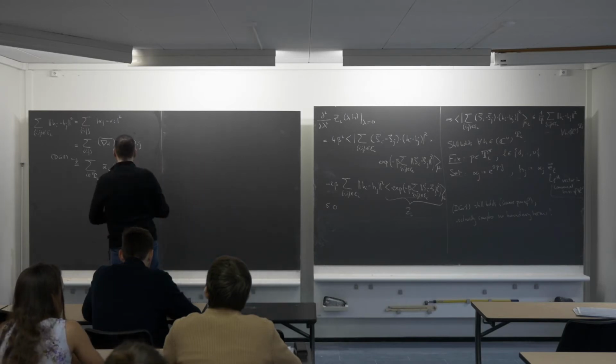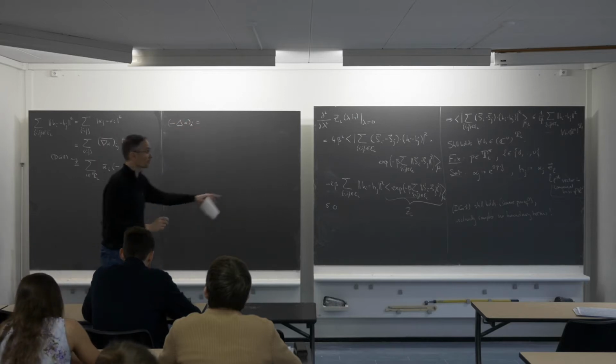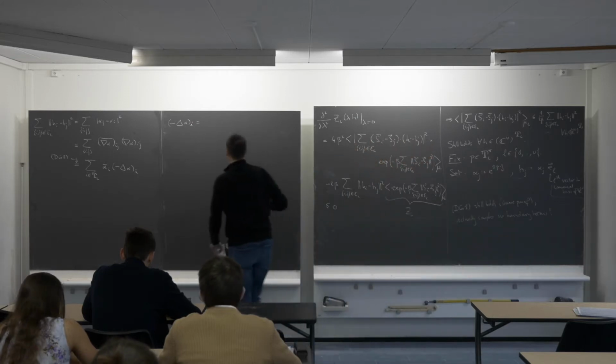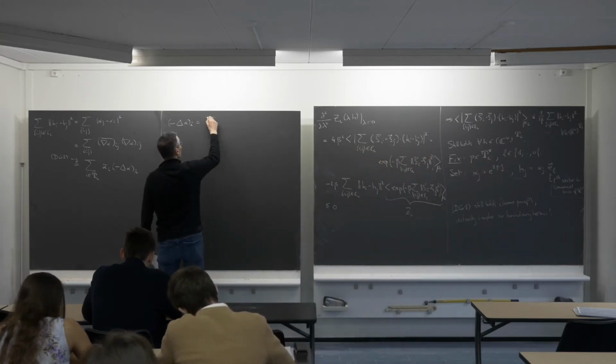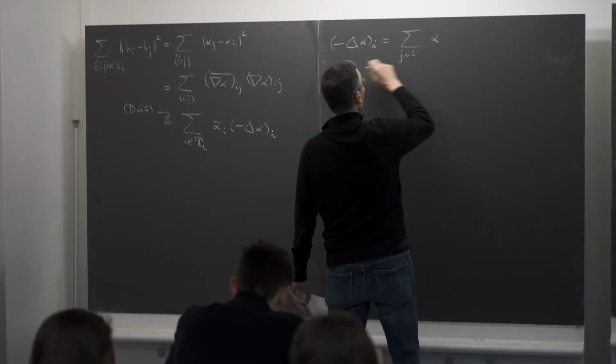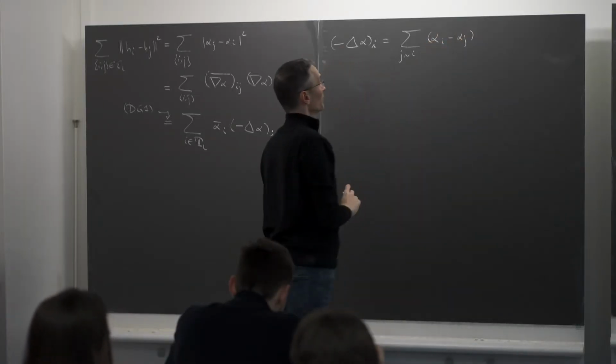Okay, so let's compute minus Laplacian alpha at i, where I'm going to use the specific form of alpha, which is e^{i p·j}. Right? So this, by definition, is the sum over all j neighboring i of alpha_i minus alpha_j.